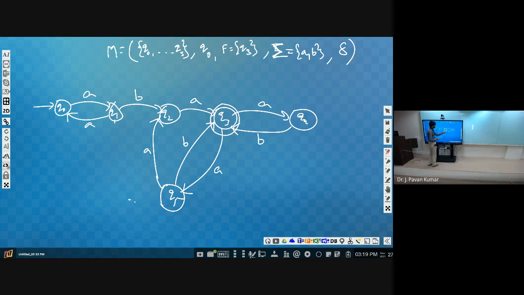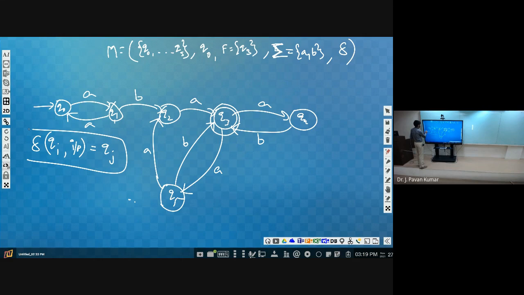Like this, how many transitions will we get? How many edges, how many transitions do we have in this? You can count 3, then 7, 9 transitions we have. Those can be defined in the format delta of qi comma input symbol is equal to qj.